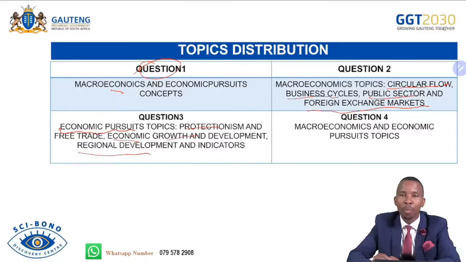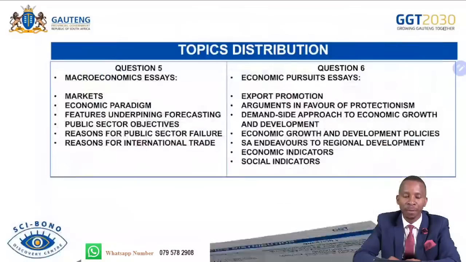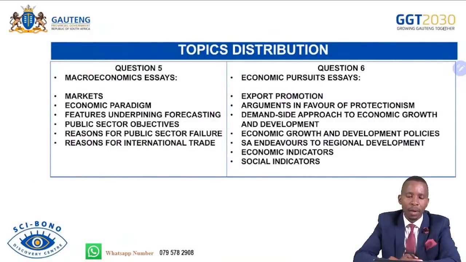Question 4 combines both macroeconomics and economic pursuits. That simply means if you want to answer question 4 in your examination, you need to know both macroeconomics topics as well as economic pursuits topics, because it's a combination. There are 20 marks for macro, 20 marks for economic pursuits. And then we continue with the topic distribution on essays or section C. You have your question 5.